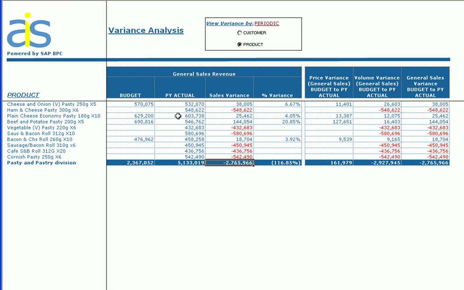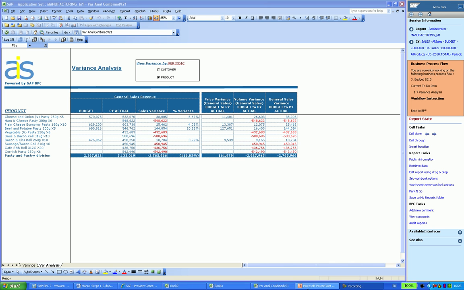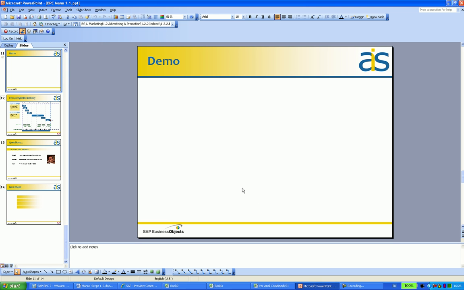This demonstrates the analytical power of BPC. When I input my drivers, BPC calculates the sales and margins for my products, and also the variances and sub-variances for analysis. This brings us to the end of this bite-sized demonstration.